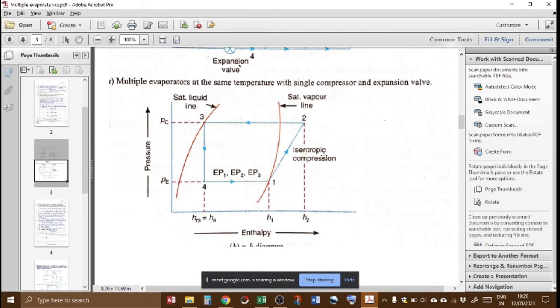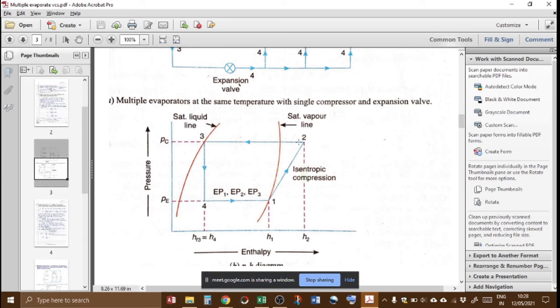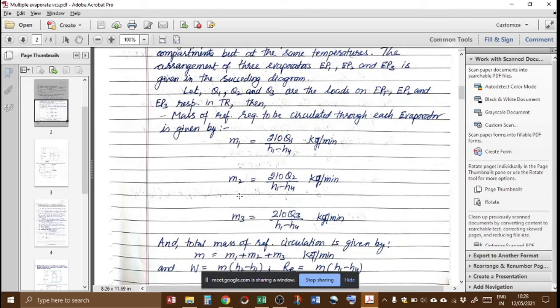Now this is the pressure enthalpy diagram. You can see here from 1 to 2 we have compression, this is the compressor work. 2 to 3 is the condenser work. Here is the expansion. 4 to 1 is the refrigerant effect. Now come back to this. Let us say Q1, Q2, Q3 are the refrigeration loads on each evaporator coil, that is EP1, EP2 and EP3 respectively.